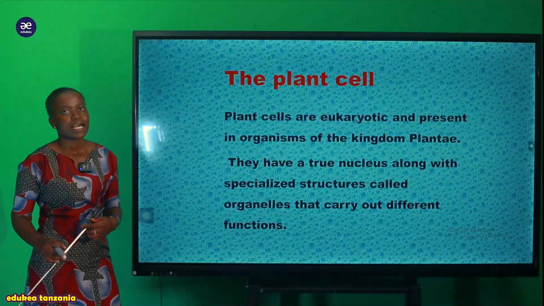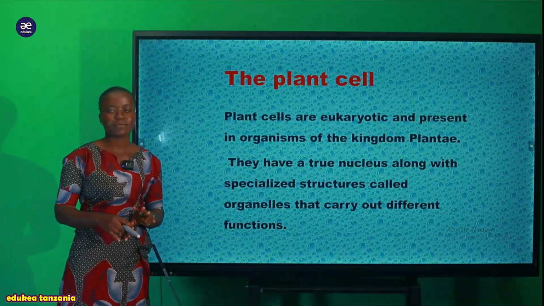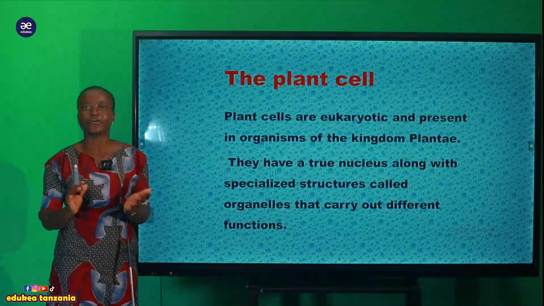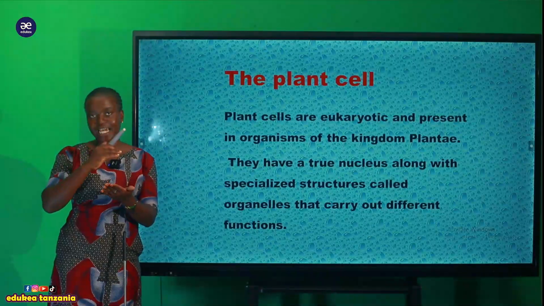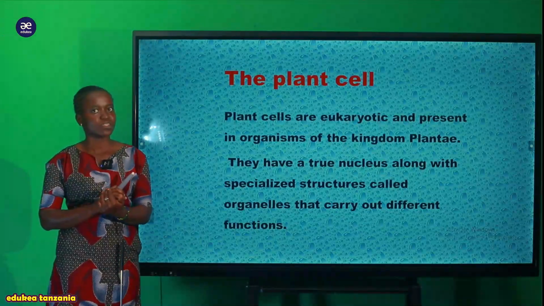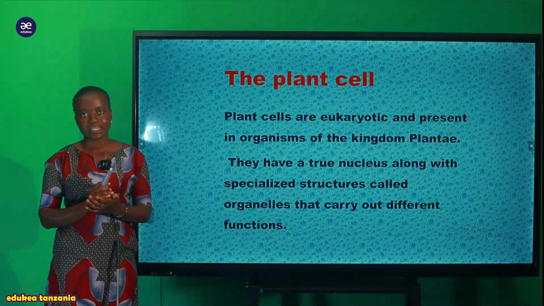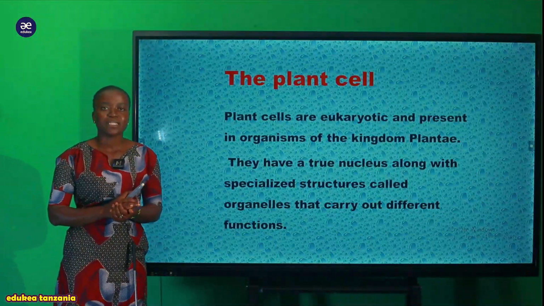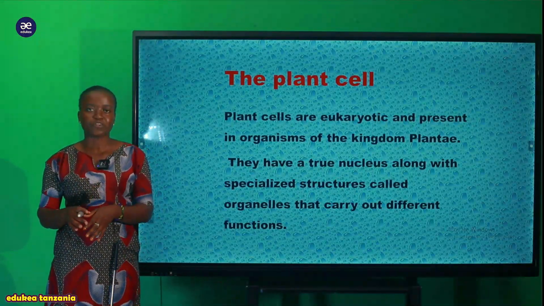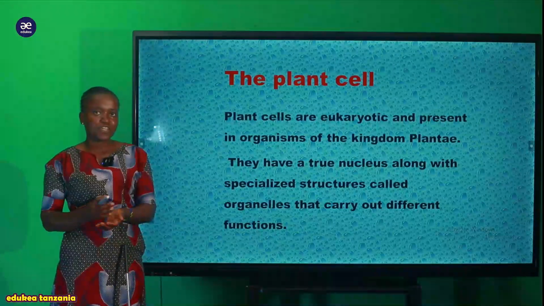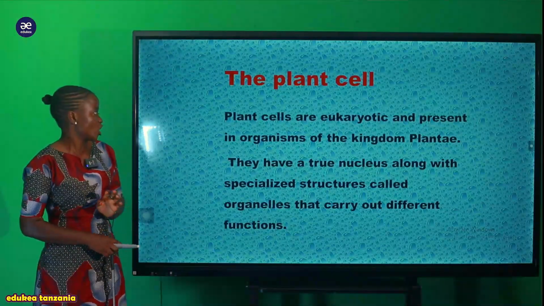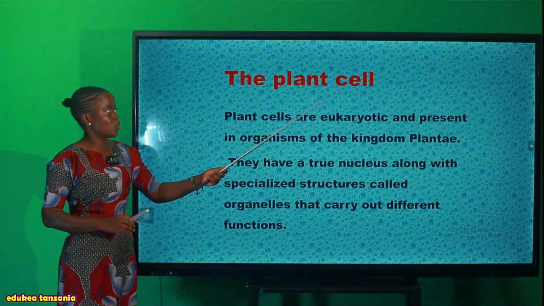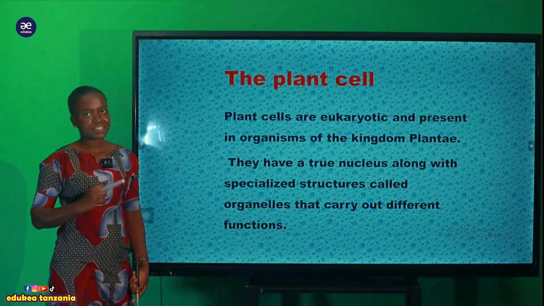So tukiongelea hawa plants tunamaanisha ile kingdom plantae yote. We have different kinds of divisions which are found within the kingdom plantae. For example, division angiospermophyta, division coniferophyta, all of them spermophyta and so on. So wale organism wote wanakuwa na hii plant cell.